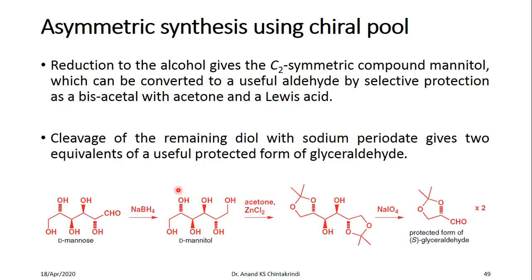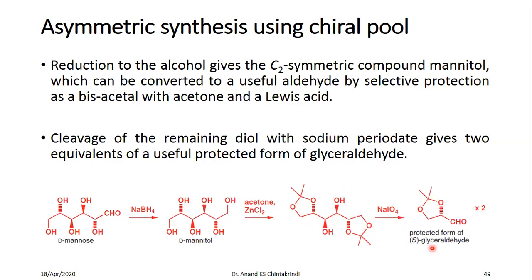Now, when you protect this by forming an acetal with acetone, you get the diacetal of this mannitol, and since this is a dihydroxy compound, you can do periodate cleavage using sodium periodate.